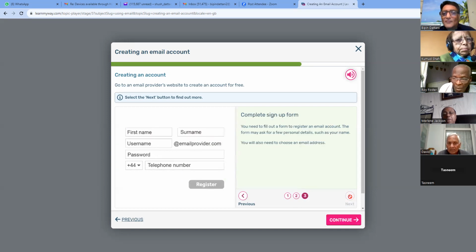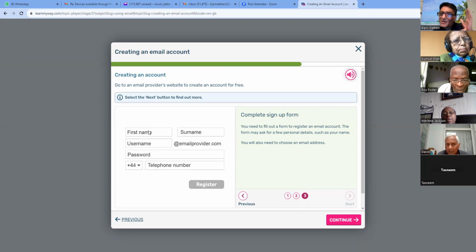Next, complete sign up form. You need to fill out a form to register an email account. The form may ask for a few personal details, such as your name. You'll also need to choose an email address. See, there's the form, and you would then select this one.